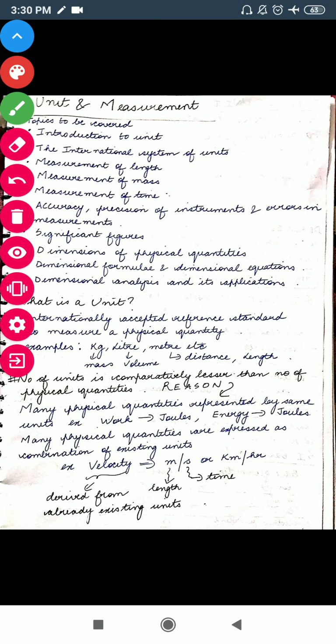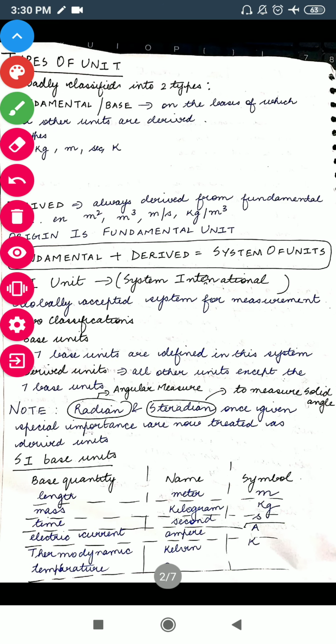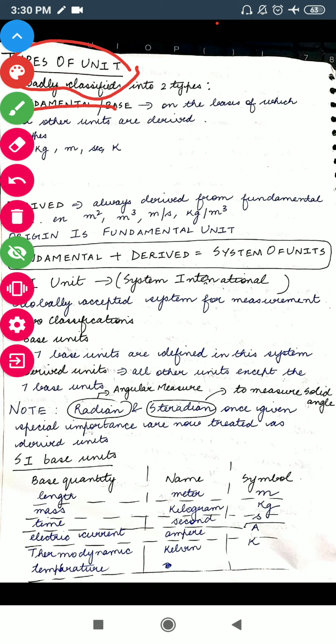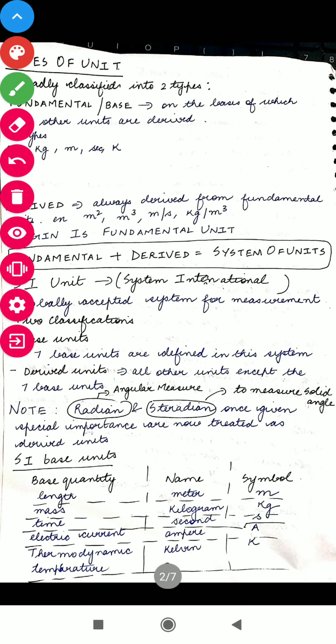So what are various types of units? On this sheet you are going to see the various types of units. They are broadly classified into fundamental or base units. The units from which we derive the other units are known as fundamental or base units.